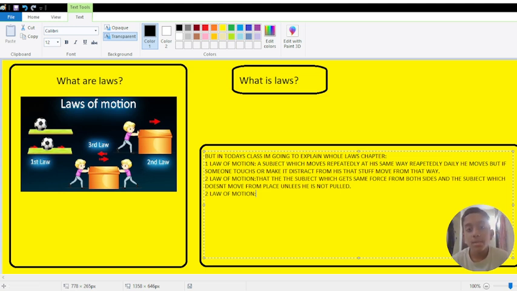I hope you understand what the laws of motion are, and I explained the three types of law easily. I hope you understand.